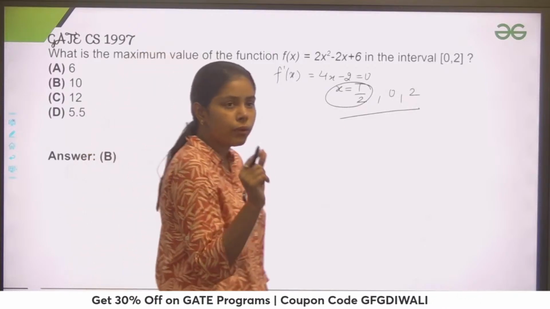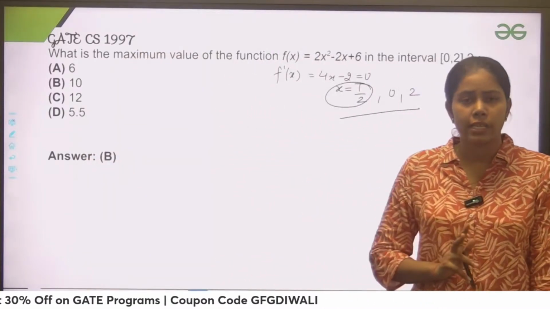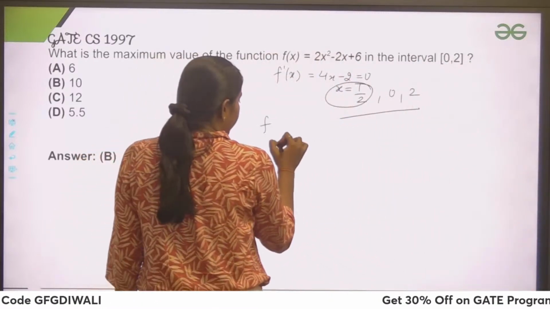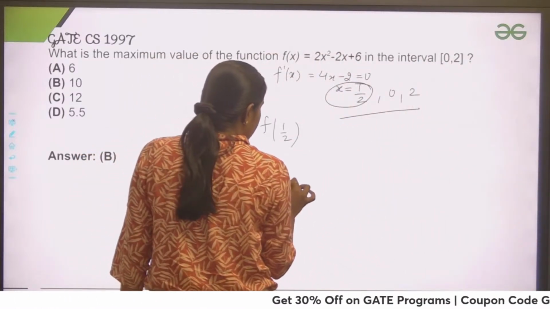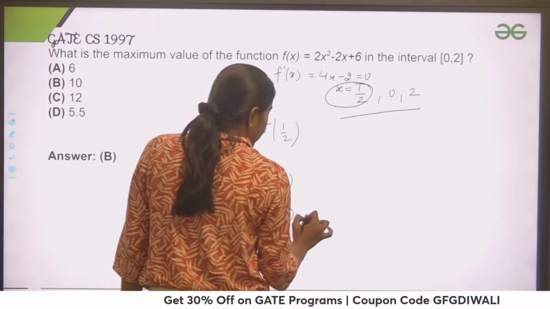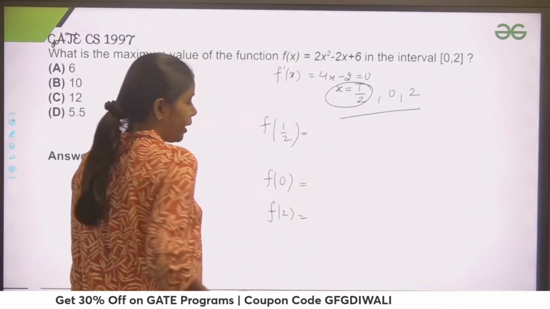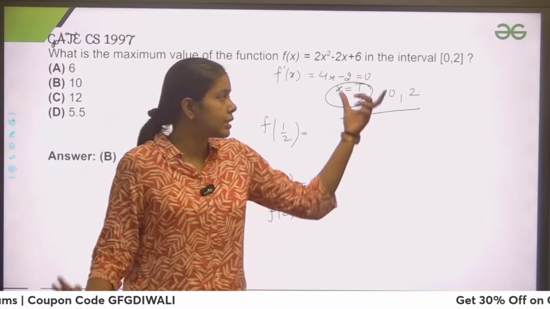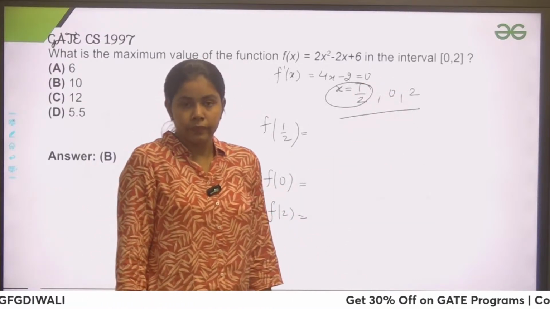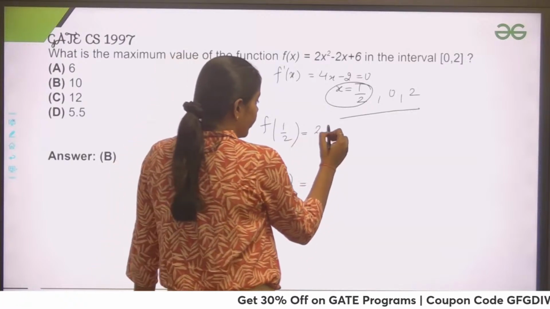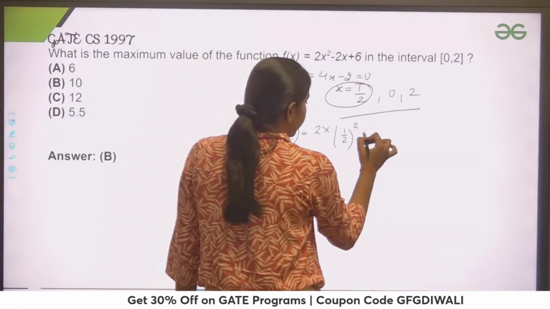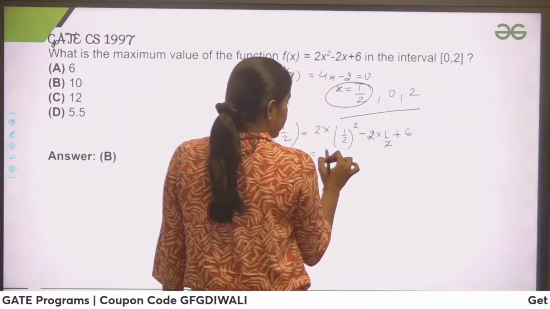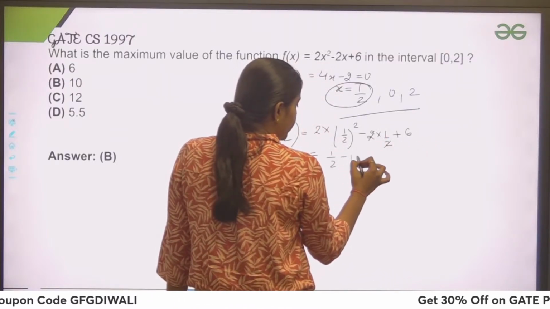Now, you do not have to check the second derivative because they're asking for the maximum value. So what would you do? You would find f of 1 by 2, f of 0 and f of 2. Whichever gives the maximum function value is my maximum value of the function in this interval 0, 2. So what is f of 1 by 2? It is 2 into 1 by 2 square minus 2 into 1 by 2 plus 6. On solving, we'll get 1 by 2 minus 1 plus 6,